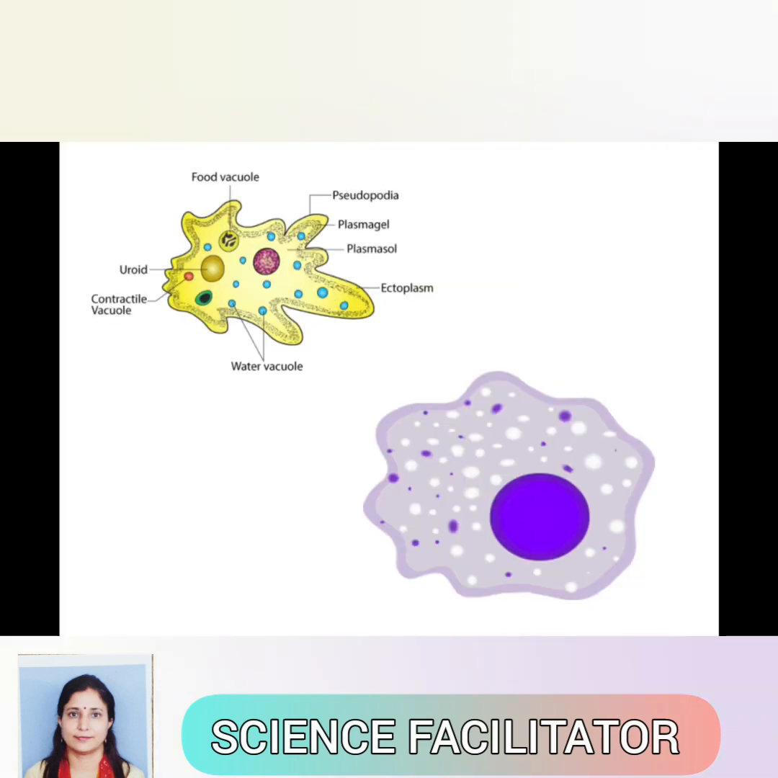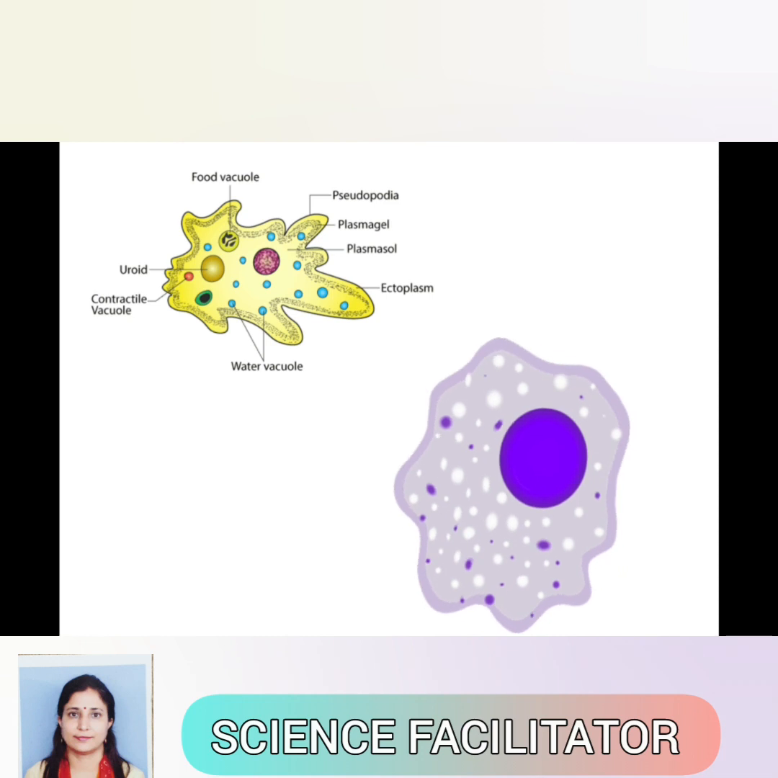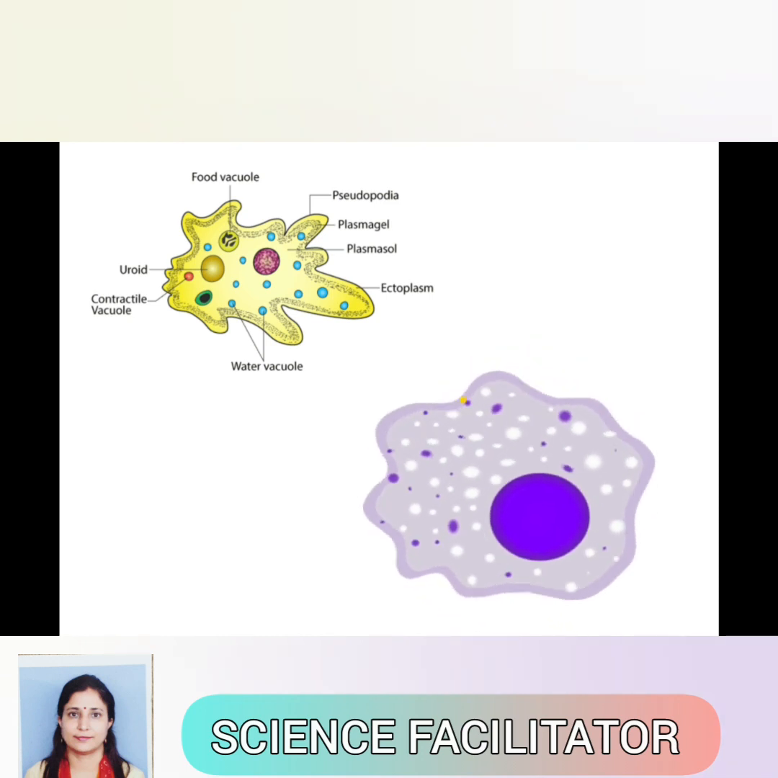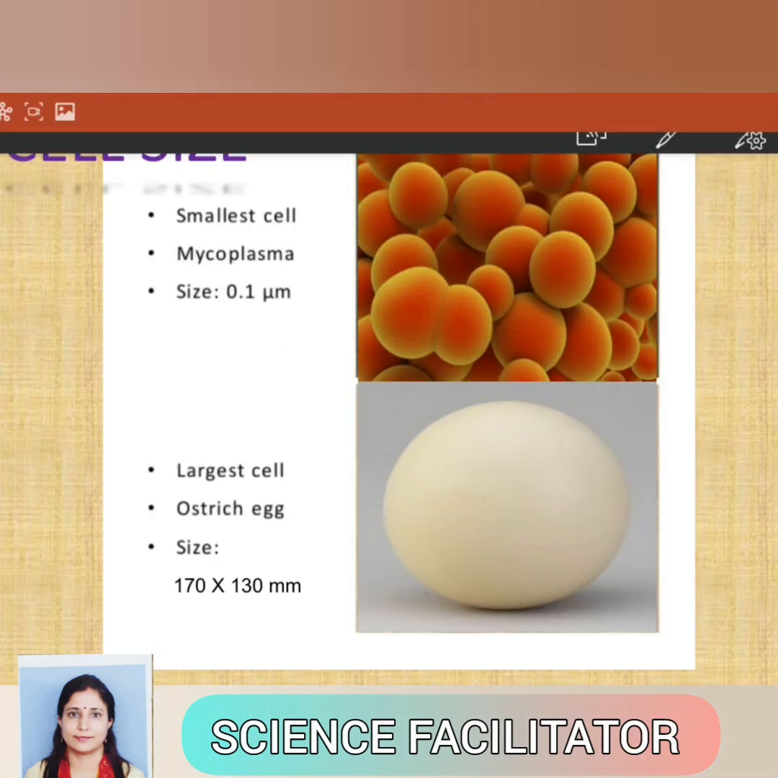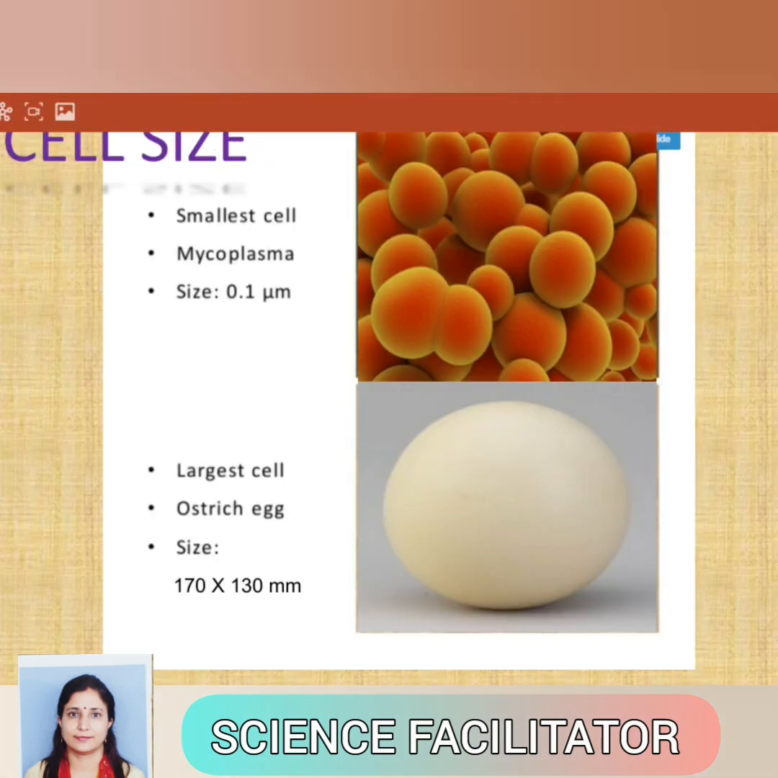Another cell with varying shape is the WBC, white blood cells. They also have projections and they can engulf foreign material and help in protecting the body system. Let's discuss cell size.